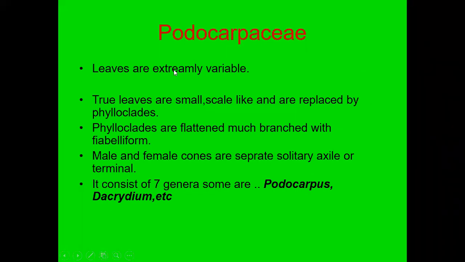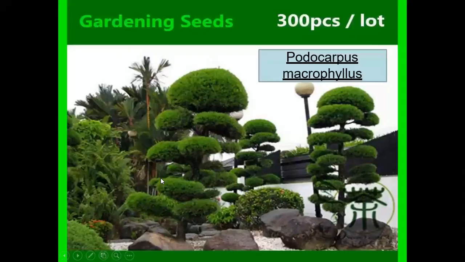Podocarpaceae. Leaves are extremely variable. True leaves are small, scale-like, replaced by phylloclades. Phylloclades are flattened, much-branched, bearing the male and female cones. In this family, they have placed 7 genera. This is the plant here. A very typical shape you can find here. These are planted for their view purpose. That's for the view; this Podocarpus macrophyllus is planted in gardens.